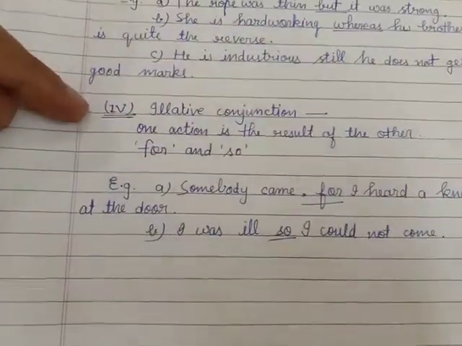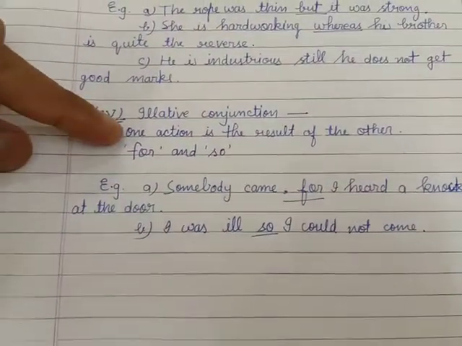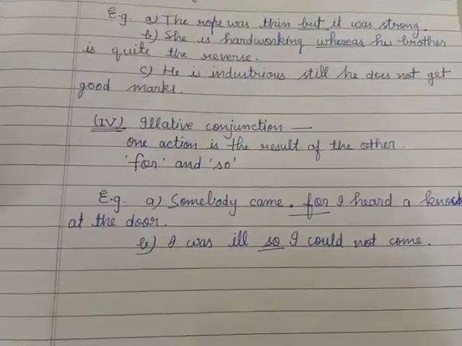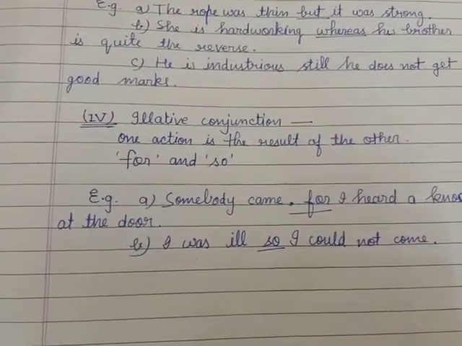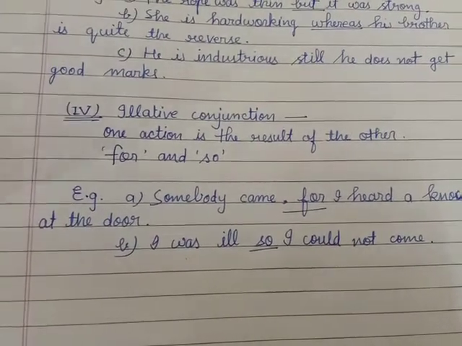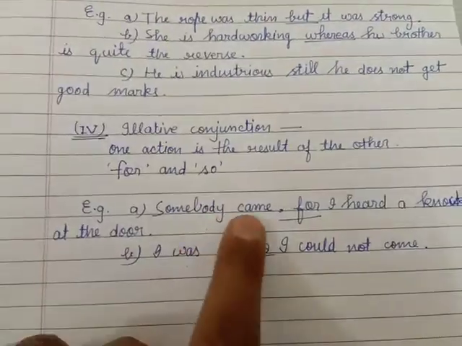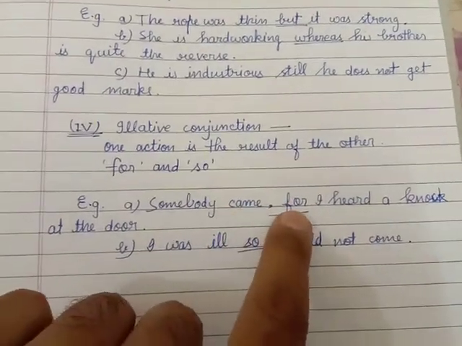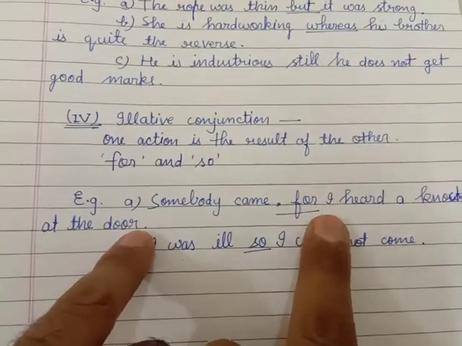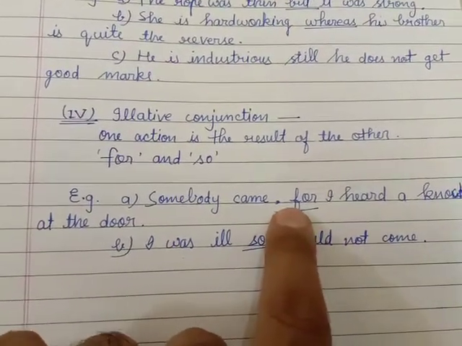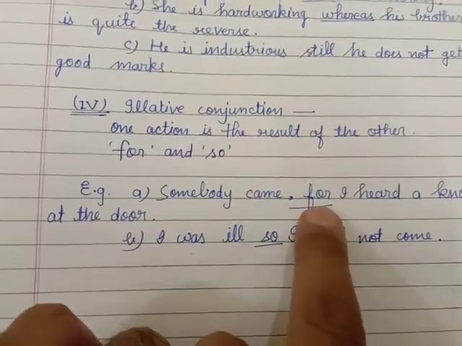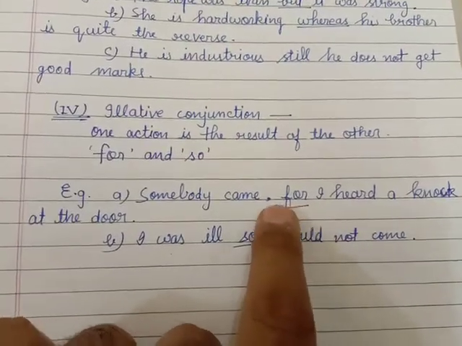The next one is illative conjunction. The one action is the result of the other, meaning there are two actions, and the one is the result of the other. Somebody came, for I heard a knock at the door. So you will use a comma before for. It means reason.